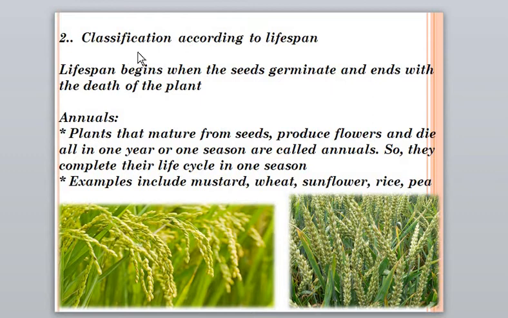Second, we categorize plants on the basis of their lifespan. Lifespan begins when the seeds germinate and ends with the death of the plant. So first type is annuals. Plants that mature from seeds, produce flowers and die all in 1 year or 1 season are called annuals. Annual means 1 year. So they complete their life cycle in 1 season. Examples include mustard, wheat, sunflower, rice, pea.